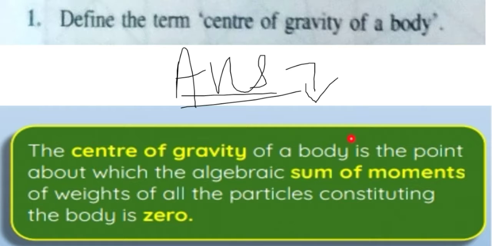Now, define the term center of gravity of a body. The answer is: center of gravity of a body is the point about which the algebraic sum of moments of weights of all the particles constituting the body is 0. This is the definition of center of gravity of a body.